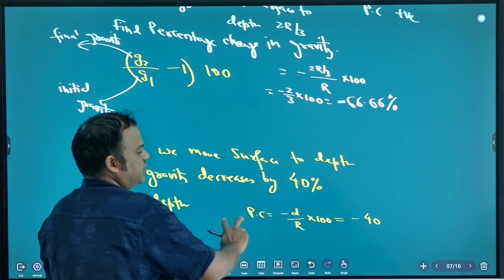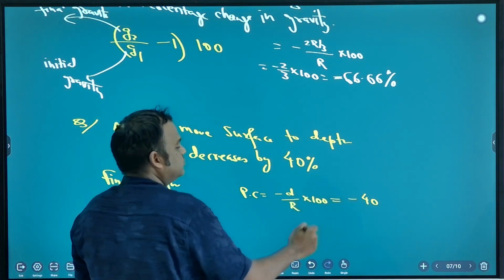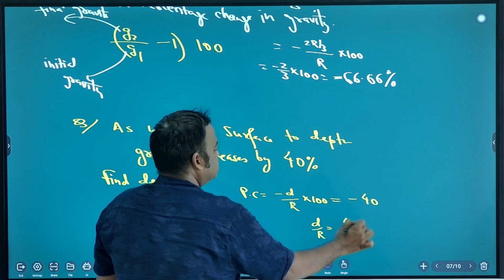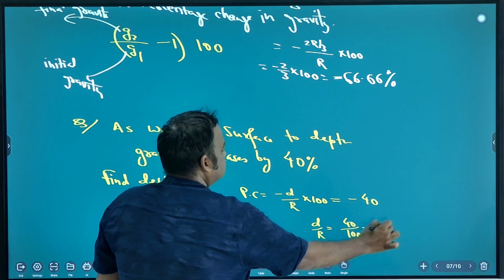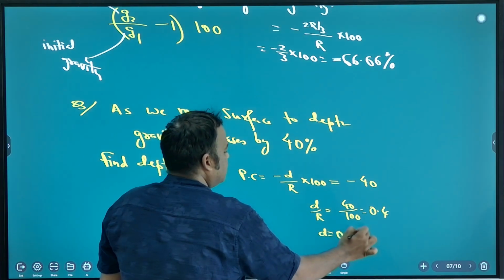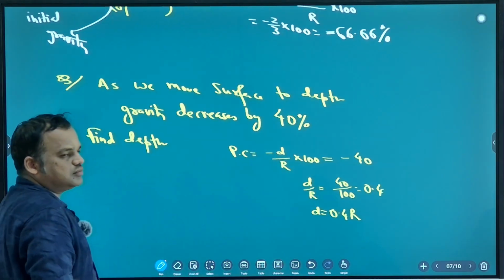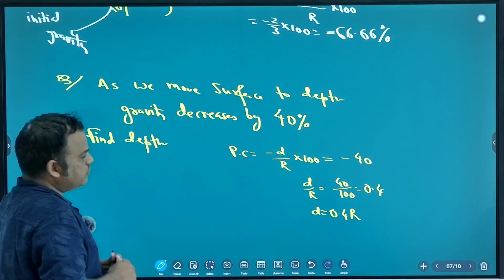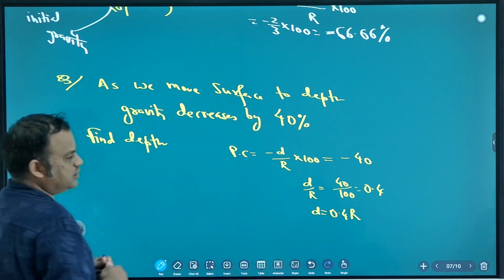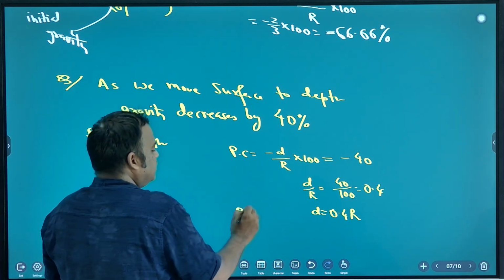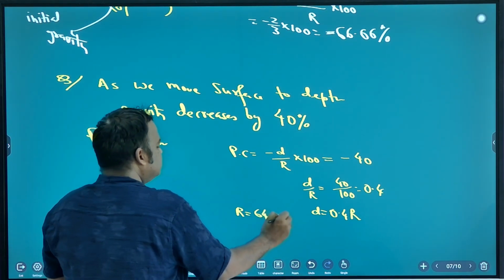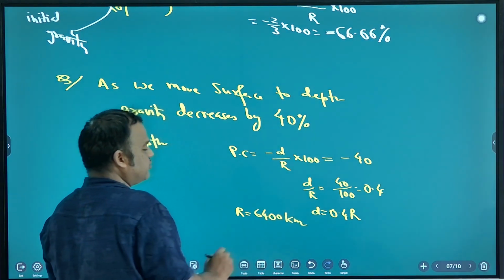So what is your answer? Minus minus cancel. So d by r is equal to 0.4, so d is equal to 0.4 r. Clear? This is the answer, 0.4 r. Sometimes in the question they also give the radius of earth, 6400 kilometer.